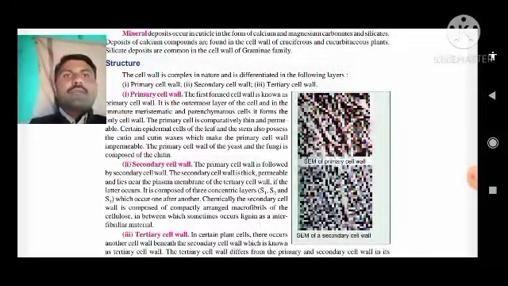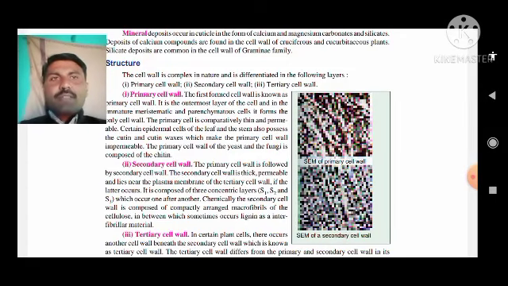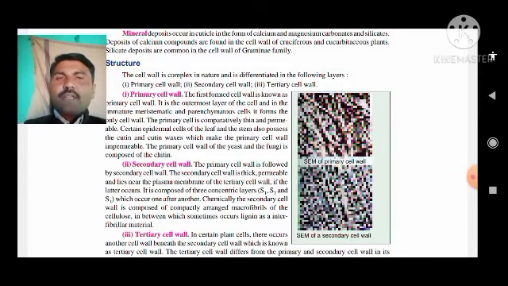Primary cell wall is comparatively thin and permeable. Cells of the leaf and the stem also possess cutin and cutin-like waxes, which make the primary cell wall impermeable. The primary cell wall of the yeast and the fungi, we know, is made up of chitin.